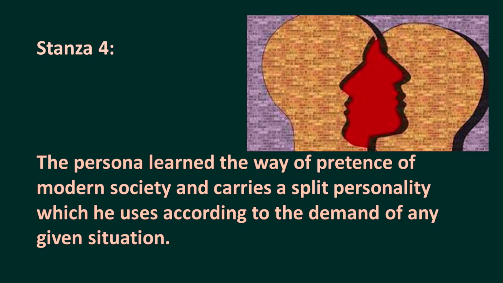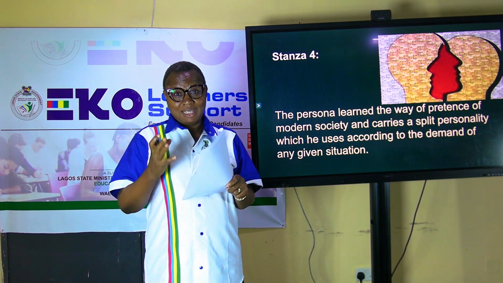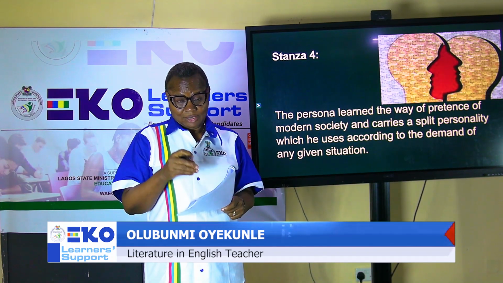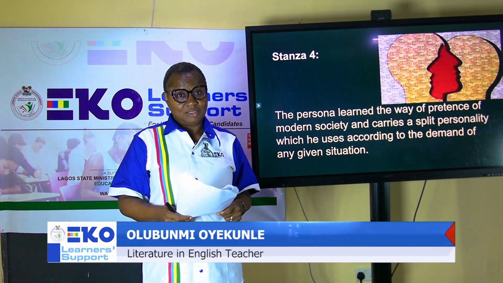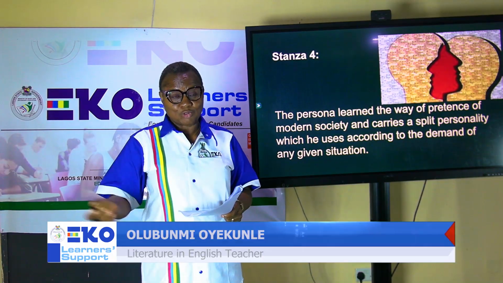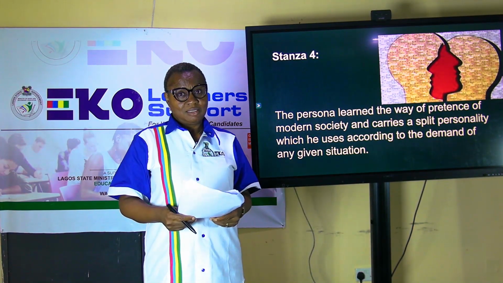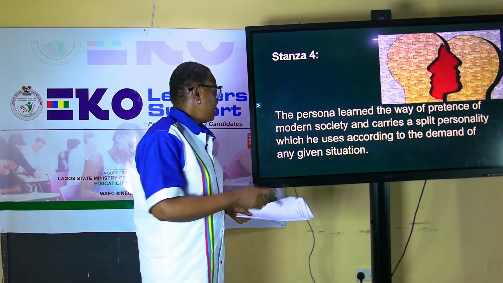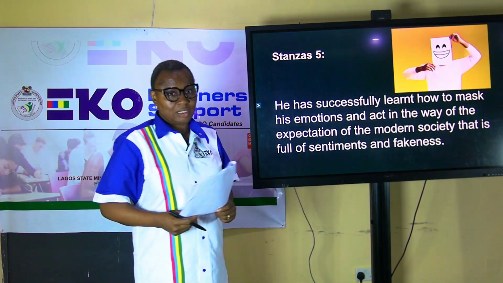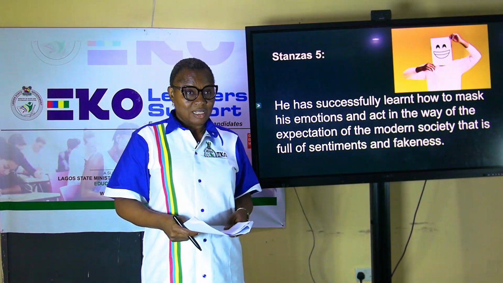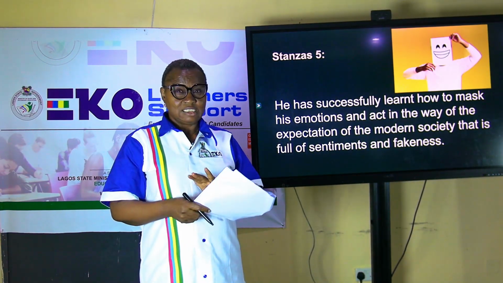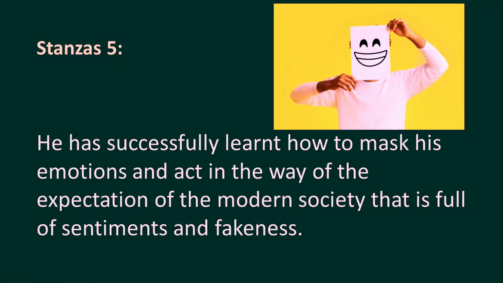At any point in time, what we actually present reflects that you are actually into that thing, but yet it's a fake. You put it on. In another situation, he has another fake personality that he puts up for people to see. So he learned the way of the modern society that is filled with insincerity, hypocrisy, and ingenuineness. And stanza 5, he has successfully learned how to mask.